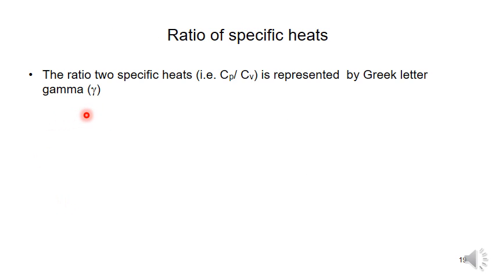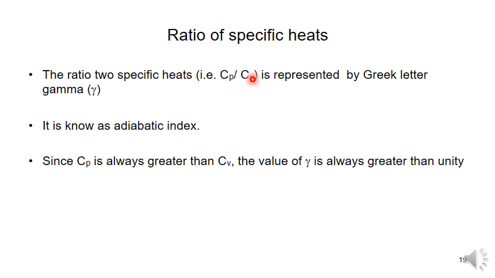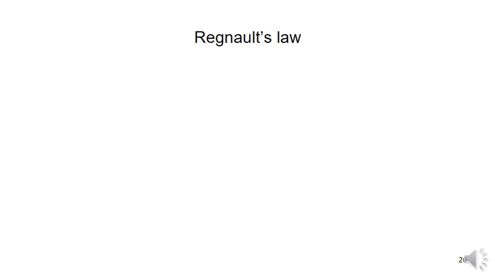Of the specific heats, the ratio of the two specific heats, Cp by Cv, is represented by the Greek letter gamma, and it is called the adiabatic index. Here Cp is always greater than Cv, and the value of gamma is always greater than 1. So Cp by Cv is equal to gamma. Since the numerator value is more than the denominator value, gamma should always be greater than 1. This is about the relation between the specific heats at constant pressure and constant volume.